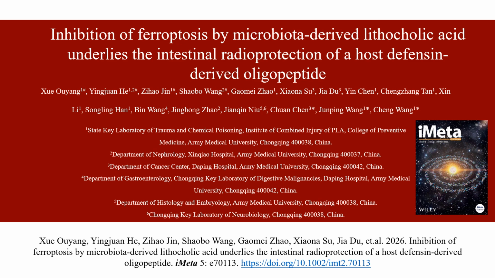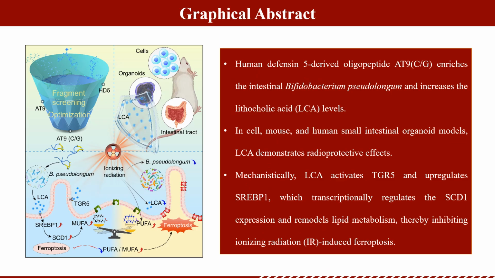Inhibition of ferroptosis by microbiota-derived lithocholic acid underlies the intestinal radioprotection of a host defensin-derived oligopeptide. Please refer to the graphical abstract of this study. Human defensin-5-derived oligopeptide 89-CG enriches the intestinal Bifidobacterium pseudolongum and increases the lithocholic acid (LCA) levels.